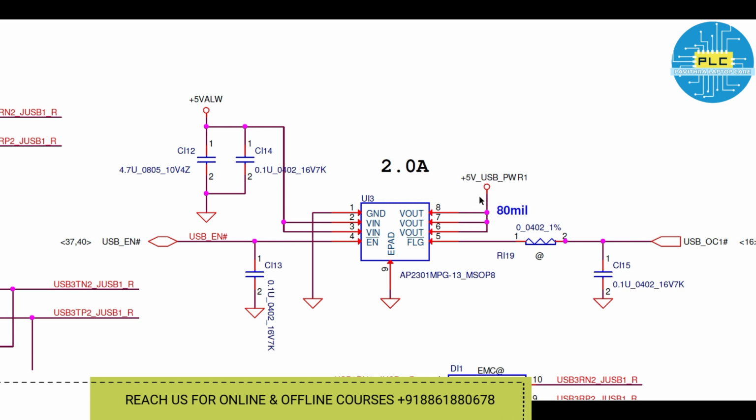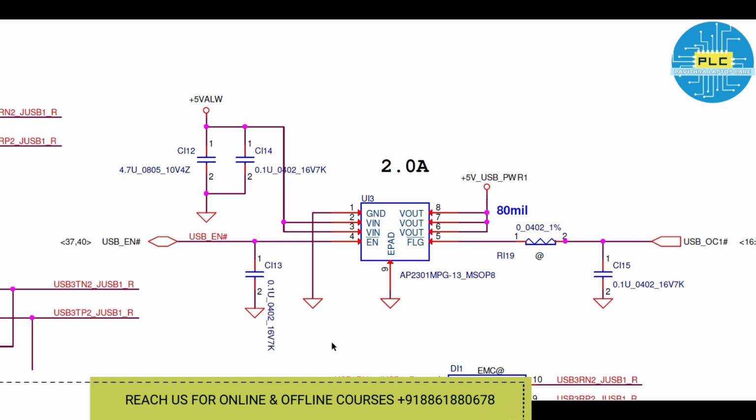When you connect the USB, only then will the power supply come to the USB, and only then will it detect. Whenever you connect the pen drive, you will hear a sound, right? That is because of this enable. When you connect, this enable signal comes to this IC, and then the 5V always converts to plus 5V USB power 1.